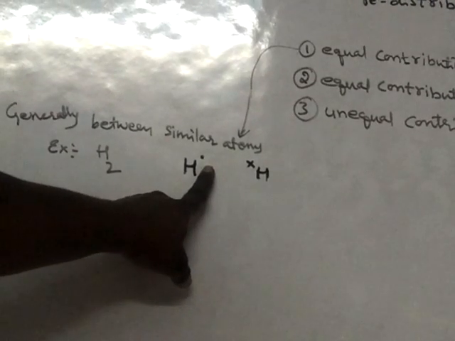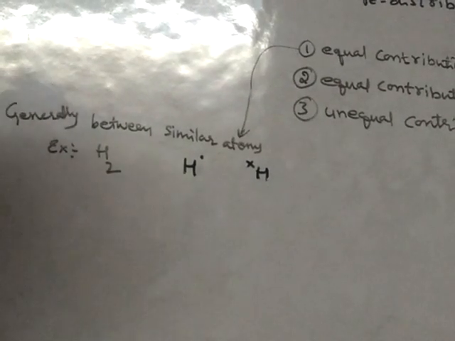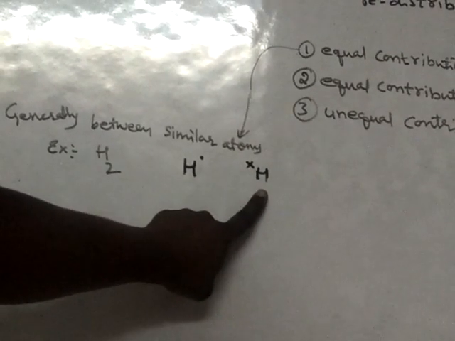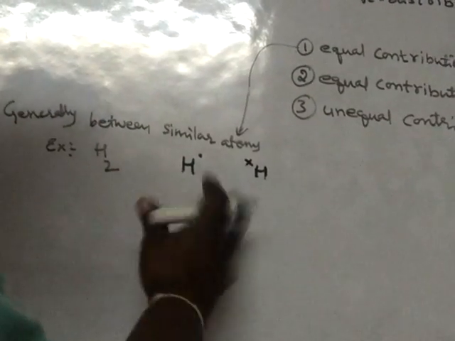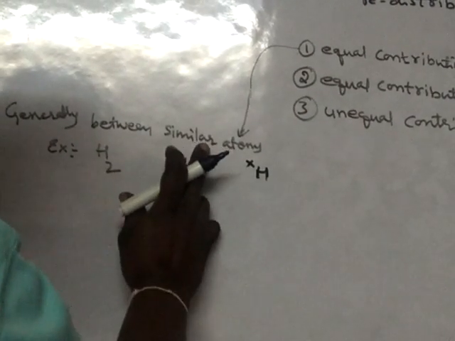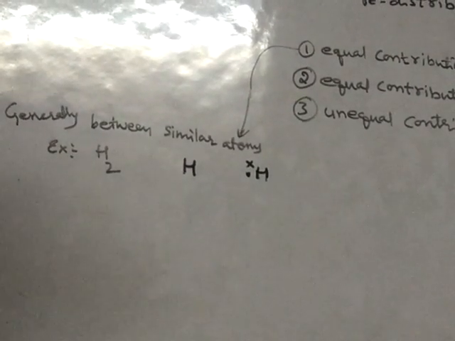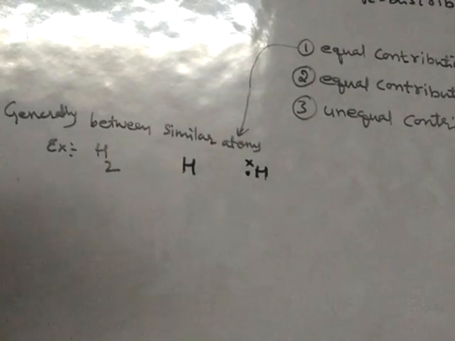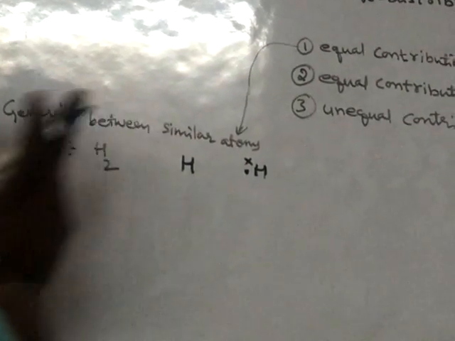In order to get stability, they should possess two electrons in their valence shell. Now here only one electron is present. So with this one electron, this atom is unstable, and even this atom is also unstable. In order to get two electrons, what do they have to do? So here transfer is not possible. Why is transfer not possible? Because suppose if this electron is transferred to this atom, now this atom will have two electrons and it will become stable. But this one is still unstable only, because it is not having two electrons, it is not having duplet configuration.